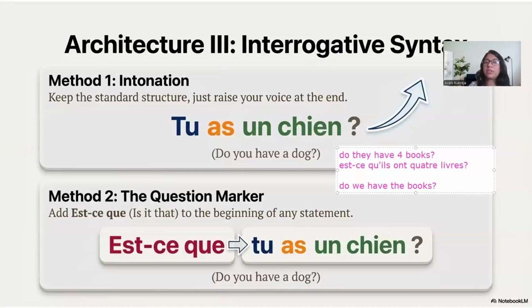I'm saying do we have the books, not do we have books. Please focus on the article, everyone. Do we have the books? Focus on the article. I'm not saying do we have books. I've specifically written the. Good, breathe.